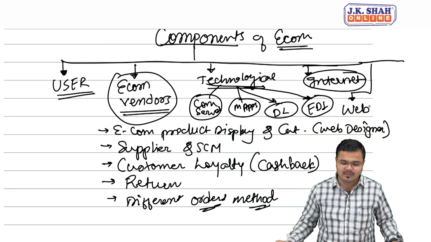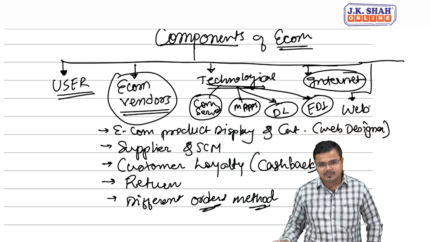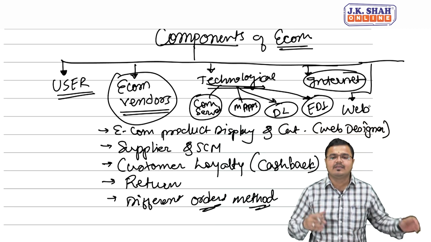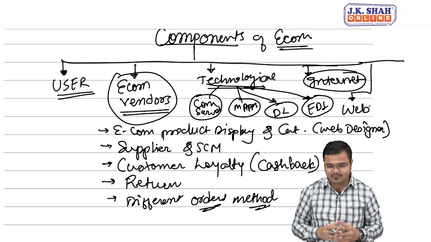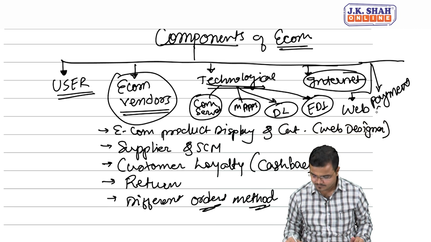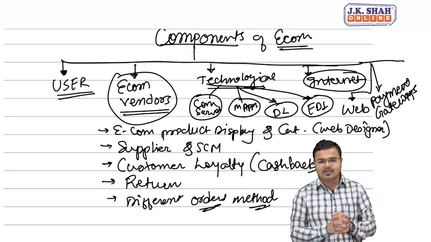That is called what, people? Web portal. And most important one in e-commerce, buying and selling of goods and services is done, but the payment we want in which form? In a digital form. So the last one, it should also support payment gateways, that help us make secure payment over the web.